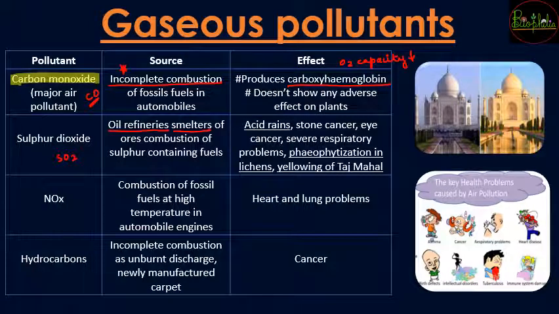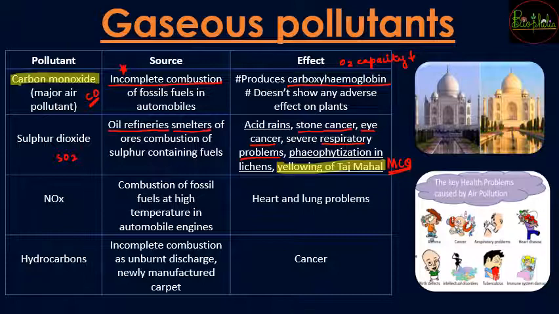Now, once acid rains reach the Earth's surface, there is going to be stone cancer, then eye cancers, and there are going to be severe respiratory problems when the sulfur dioxide is inhaled. And one of the major problems, that is yellowing of Taj Mahal, is also because of sulfur dioxide, and this is going to be a very important MCQ, because what is the cause of yellowing of Taj Mahal? That is going to be sulfur dioxide.